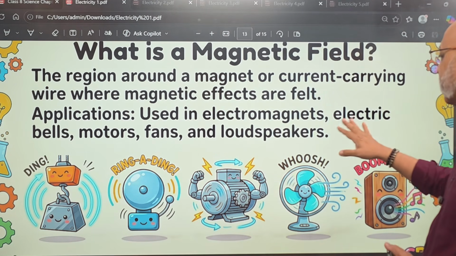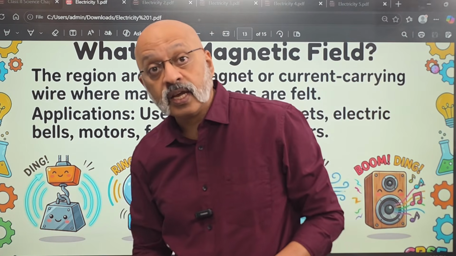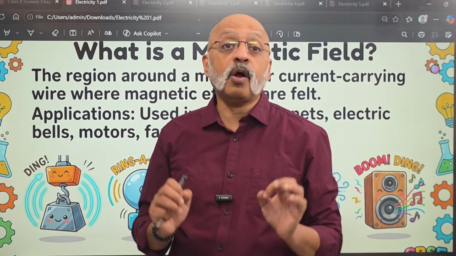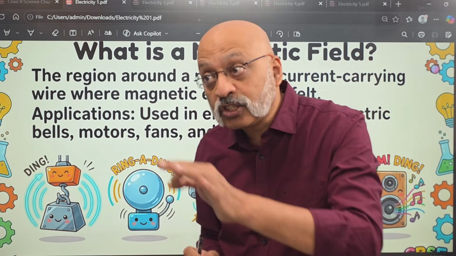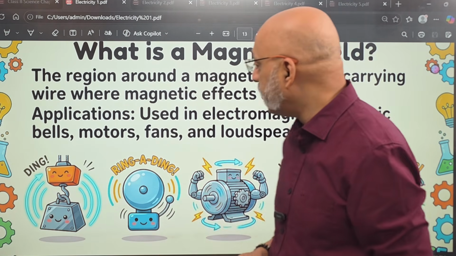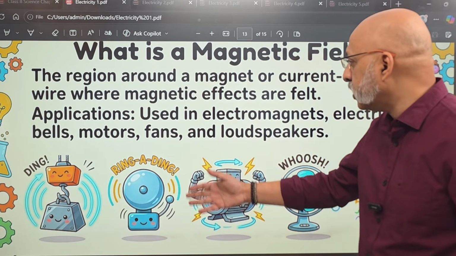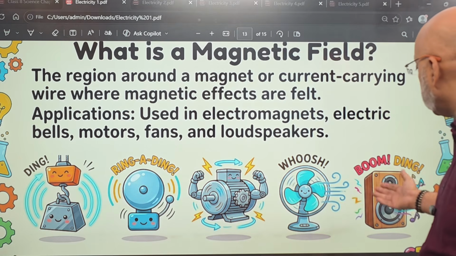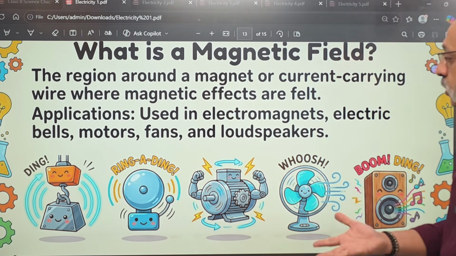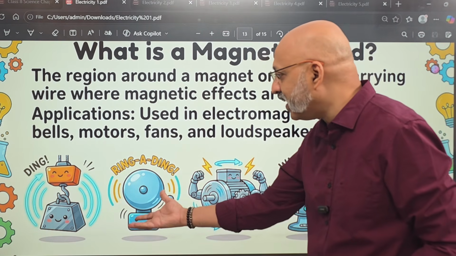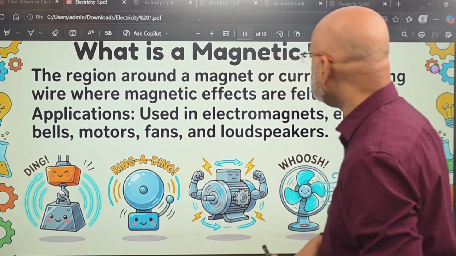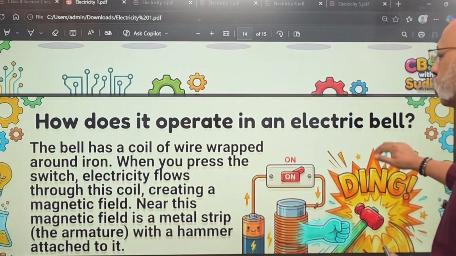What are the applications of this magnetic field? It is used in electromagnets like electrical bells, the bell outside your door that someone rings. Think of it the next time. It is the principle of electromagnetism which is actually operating your electric bell. Similarly, different kinds of motors, fans, loudspeakers, have a major impact. These are all operating on the principle of a magnetic field. Is this clear?